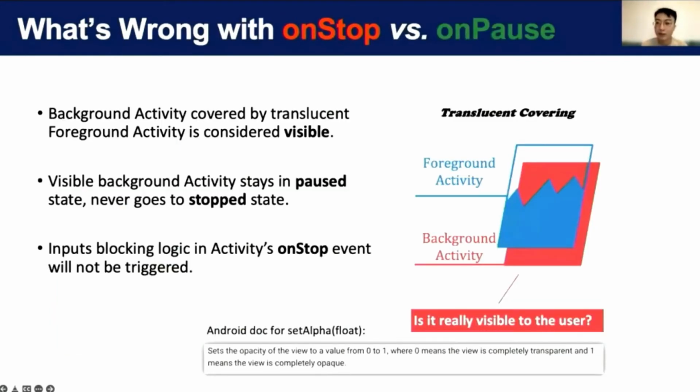So why do we say that cancellation in onStop instead of onPause can cause problems? That's because an activity can also stay in the pause state and not fall into the stop state if it is considered visible in the background, which many developers may not know. This can happen when the covering activity is translucent. What's even worse is that the system does not care if the translucent covering is truly visually translucent.